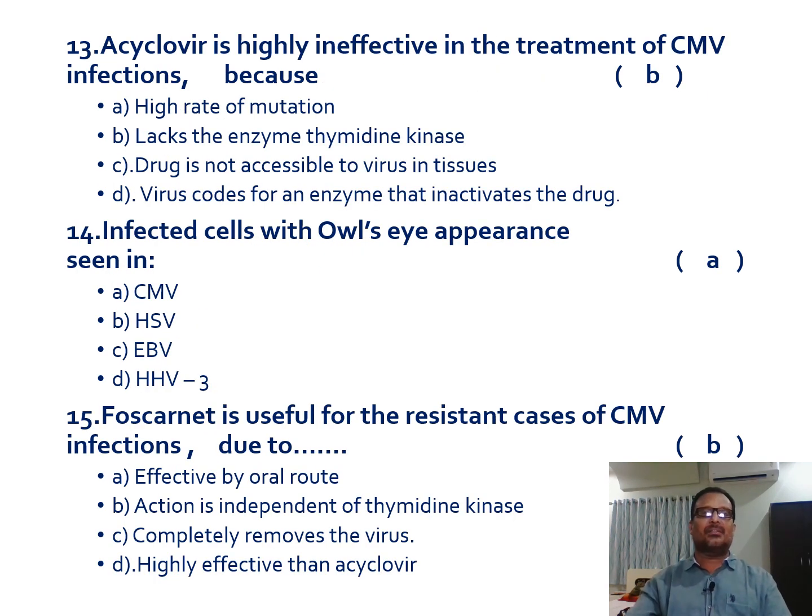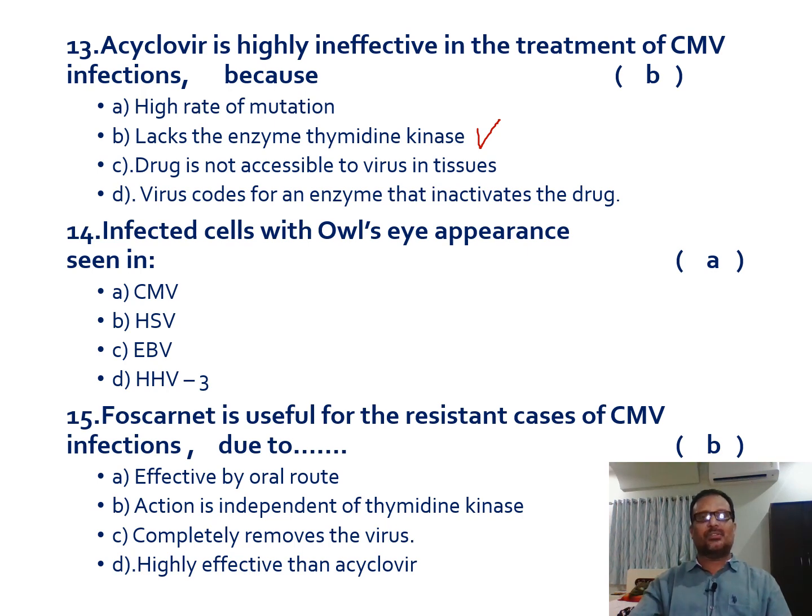And 13th one is acyclovir is highly ineffective in the treatment of cytomegaloviral infections because option A is high rate of mutation, lacks the enzyme thymidine kinase, drug is not accessible to virus in tissues, and virus codes for an enzyme that inactivates the drug. Here the option is B, because the active form of acyclovir is acyclovir triphosphate.